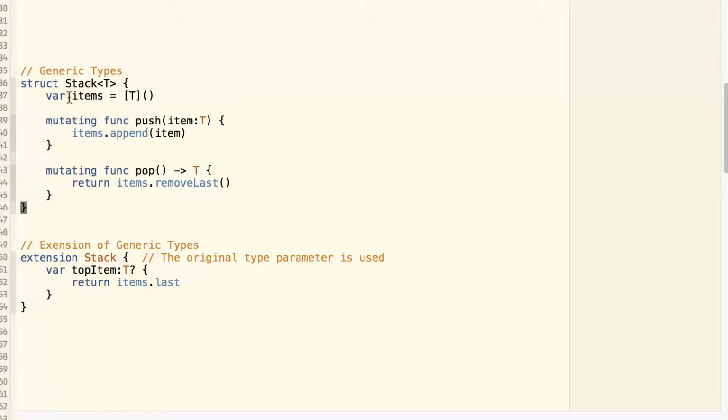In this example, we have created a generic class that can use any kind of data of T. But sometimes we don't want to use the class for any kind of data. We want to use the class for only a certain type of data. That is when you need a type constraint.